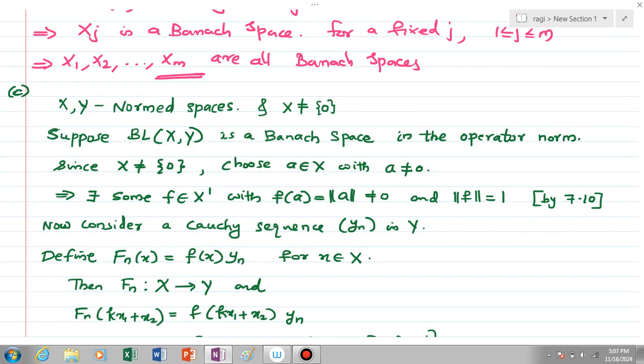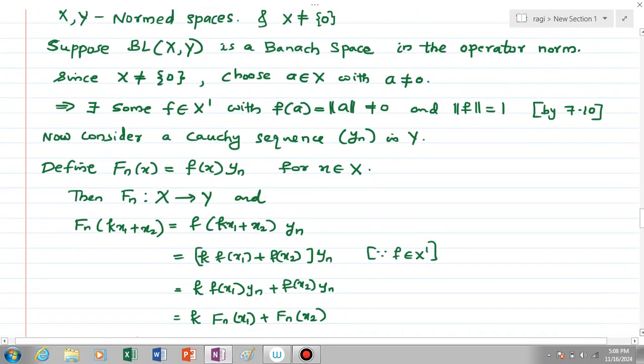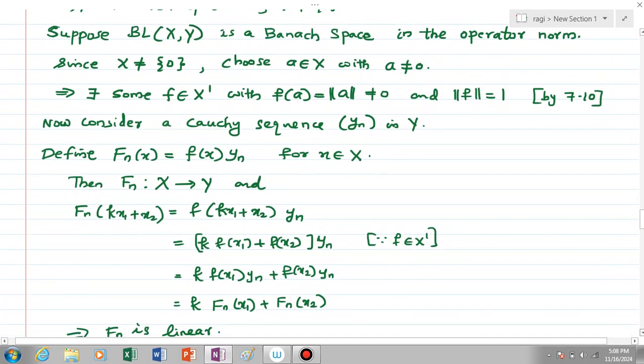Okay, now consider a Cauchy sequence y_n in Y. We have to show that Y is Banach. For that we have chosen a Cauchy sequence y_n in Y, and using this Cauchy sequence define F_n as F_n(x) equal to f(x) y_n for every x element of X. Okay, then clearly F_n is a map from X to Y, because f is an element of X', so f from X to K, and y_n is a sequence in Y, so clearly F_n from X to Y, and clearly F_n is linear also.